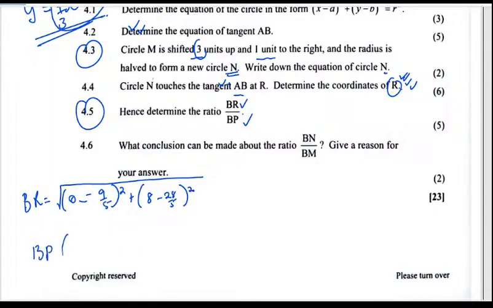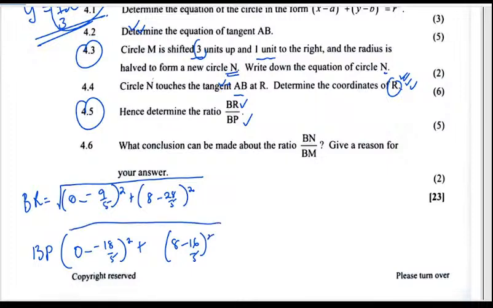And then for BP, (0 − (−18/5))² + (8 − 16/5)². This is all under the root sign. So with the BR, we have a 3, and with this, we have a 6. So BR over BP is 3 over 6, which becomes just 1/2. Then what conclusion can be made about the ratio? We must give the answer.